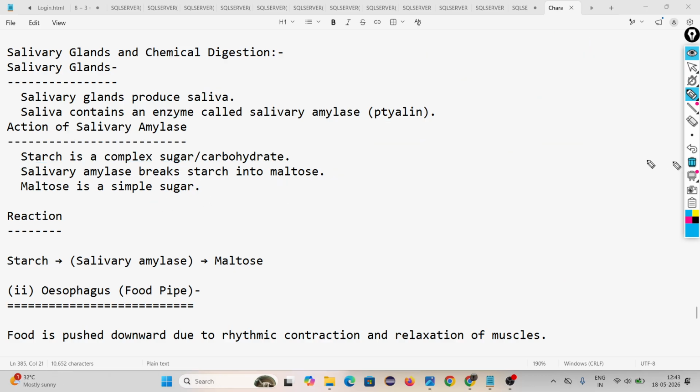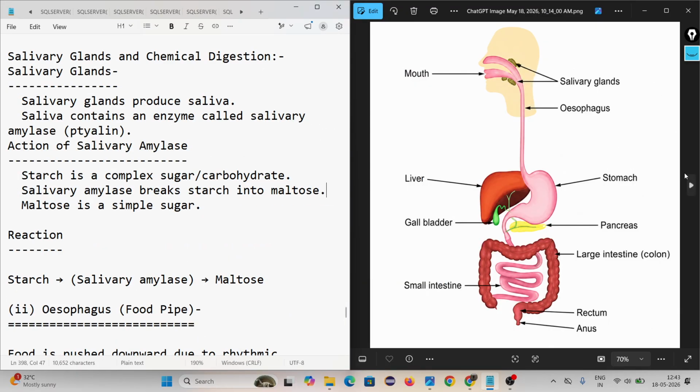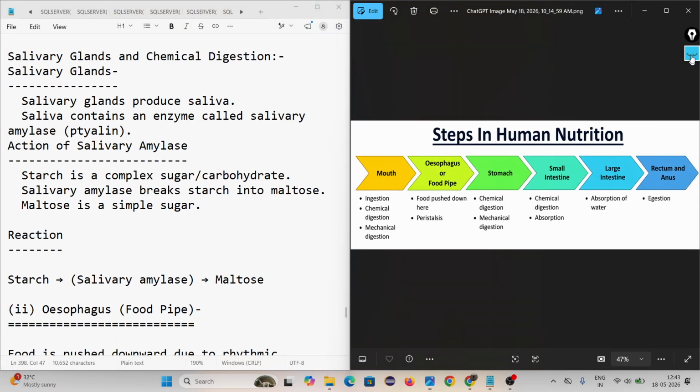Now you understand what is happening inside the mouth. Look at this diagram. Ingestion. Chemical digestion means the salivary gland secretes salivary amylase, and salivary amylase converts the starch into maltose.